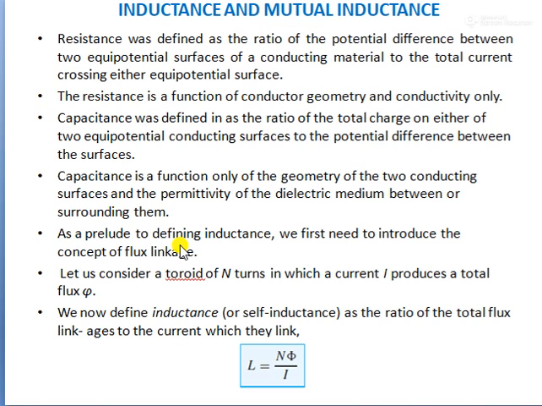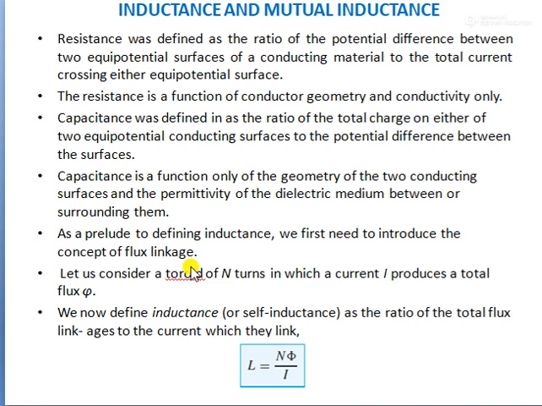As a prelude to defining inductance, we need to first introduce the concept of flux linkage. When a closed conducting path carries a current I, a magnetic field is produced. This causes a magnetic flux phi equal to the integral over the surface of B dot dS.